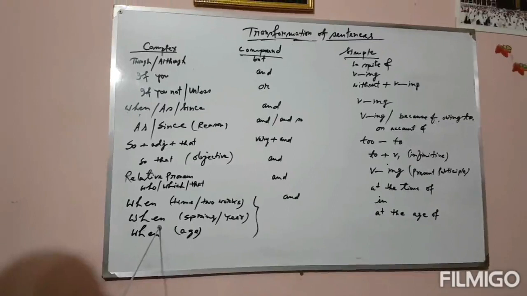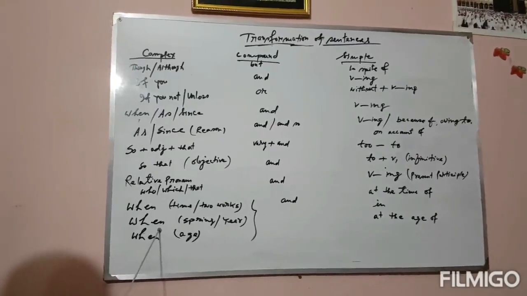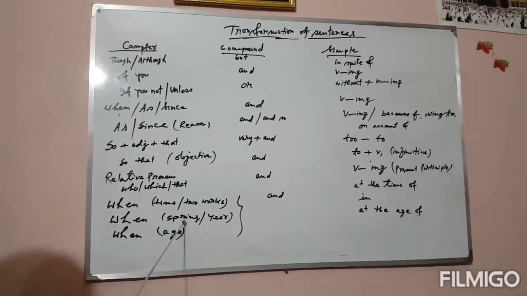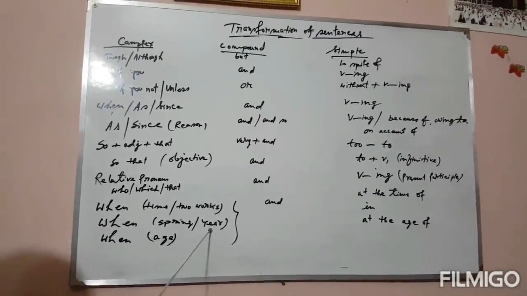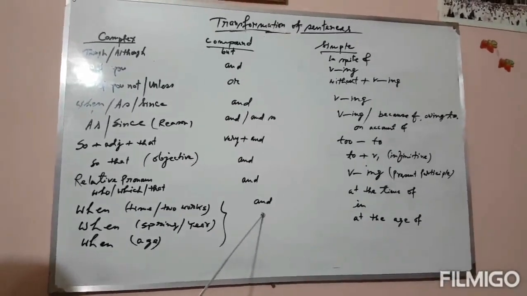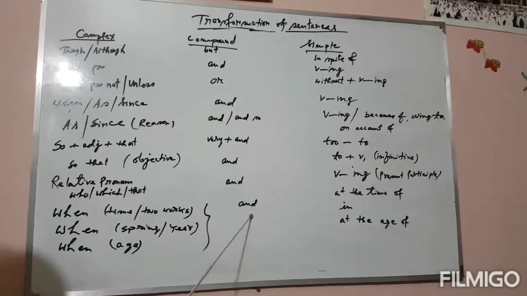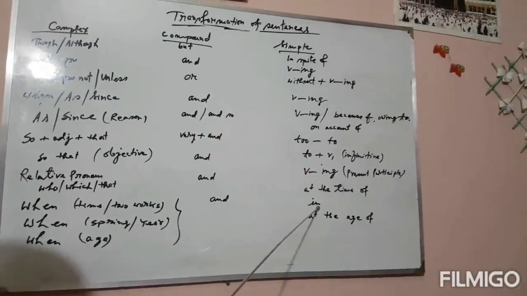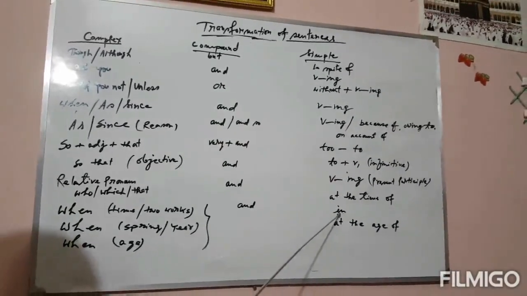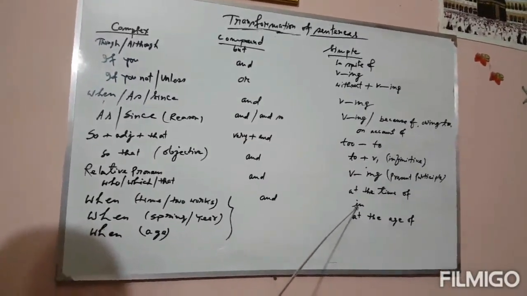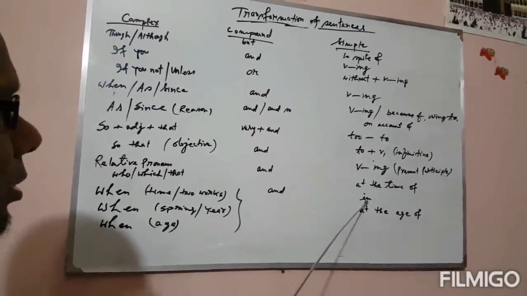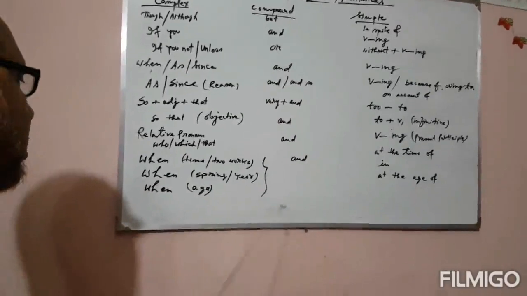If when indicates spring or year, then compound will be formed by using and, and in the simple sentence in will be used. That is, before the year, in will be used, or before the spring, in will be used in the simple sentence.